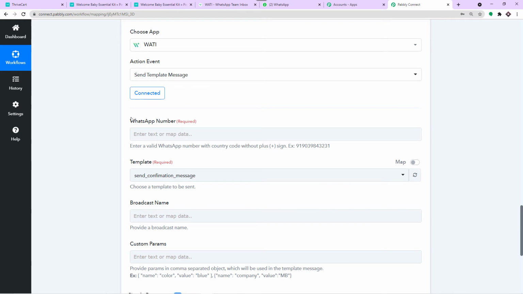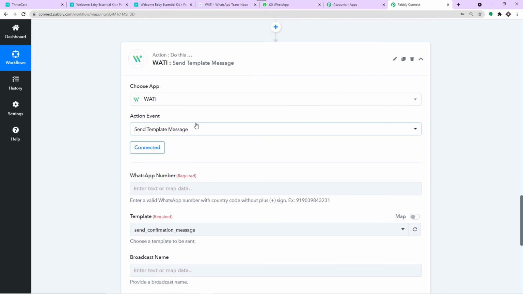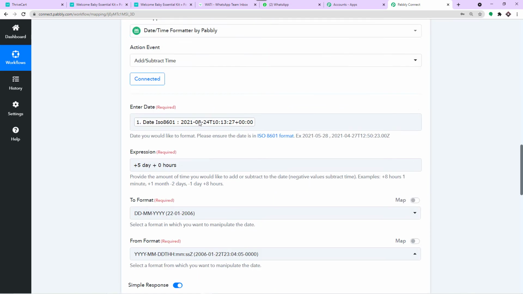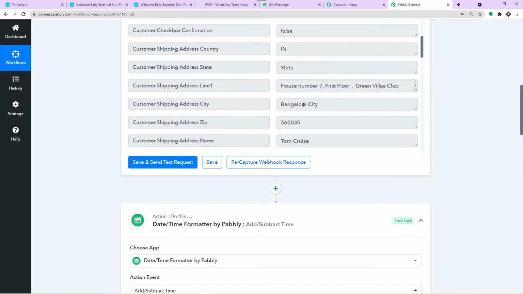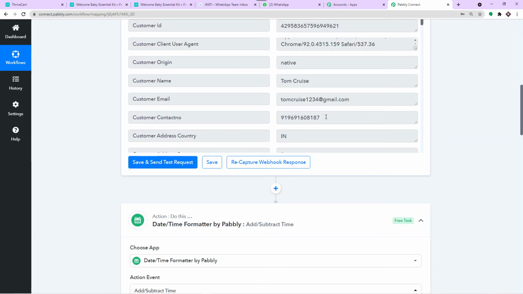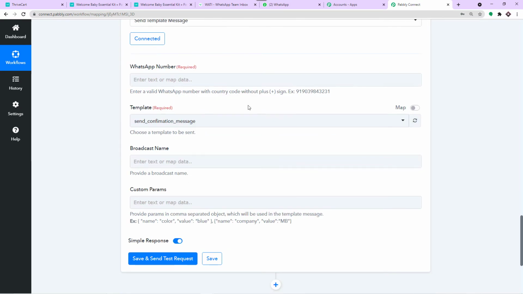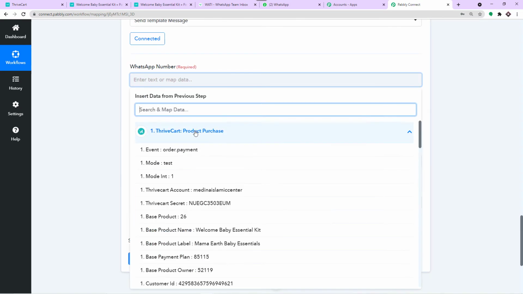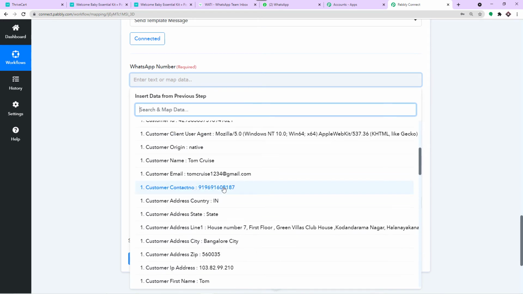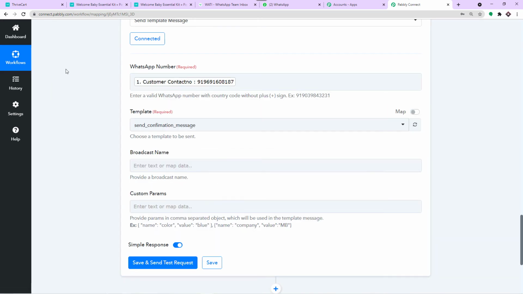Okay, we have the first field, the WhatsApp number. So on which number we will be sending the WhatsApp message. Now this is something that we have clarified earlier. So this is the number where we will be sending the WhatsApp message. So we want this detail here. That is why I'm just going to click here, and I'm just going to map the number. Excellent. So we have mapped the phone number.